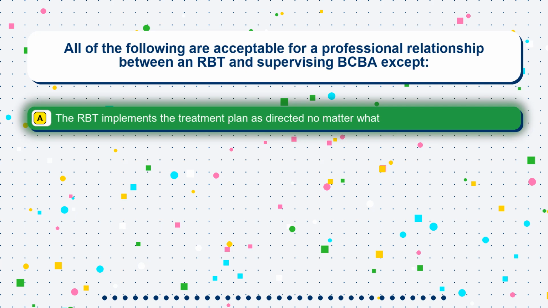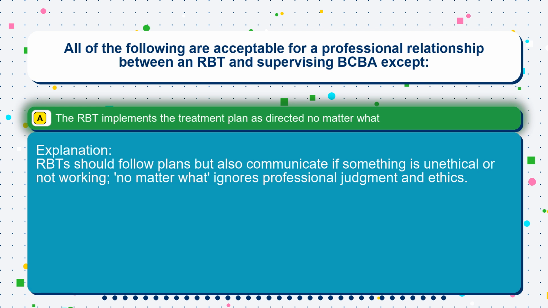The correct answer is option A. The RBT implements the treatment plan as directed no matter what. RBTs should follow plans but also communicate if something is unethical or not working. No matter what ignores professional judgment and ethics.